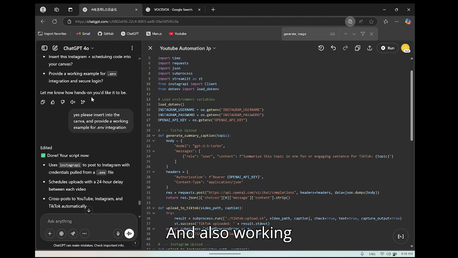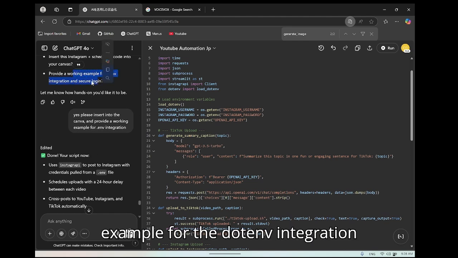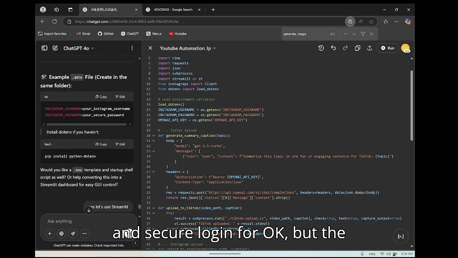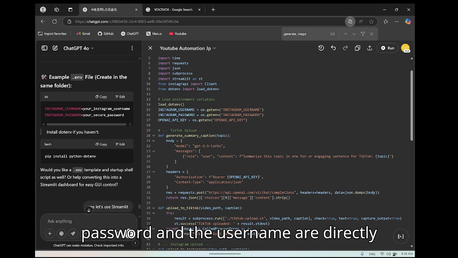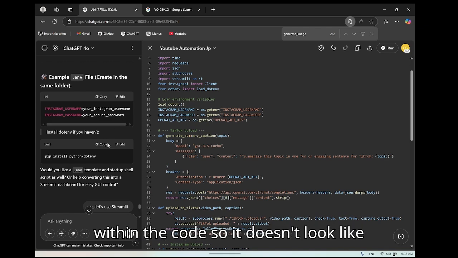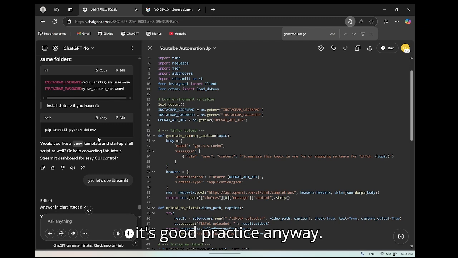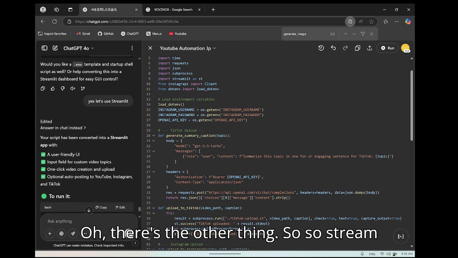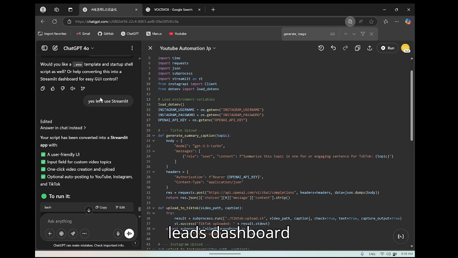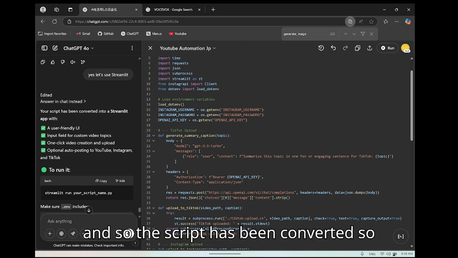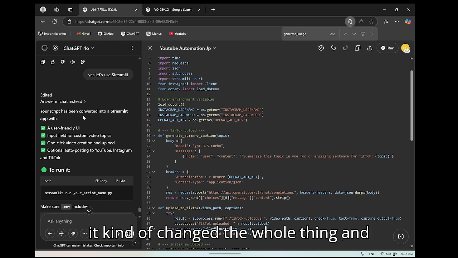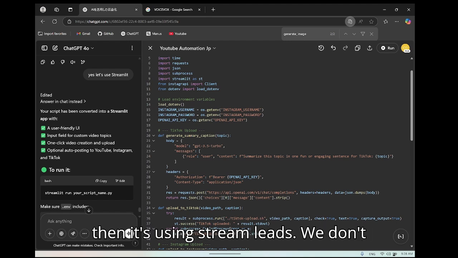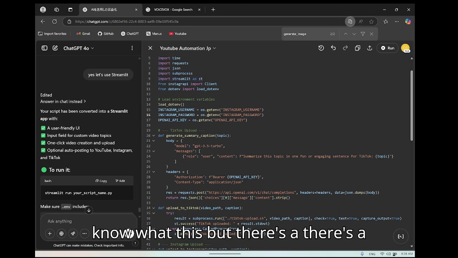And also a working example for the .env integration and secure logging. Okay, but the password and the username are directly within the code, so this doesn't look like good practice anyway. There's the other thing also, the Streamlit dashboard. The script has been converted, so it changed the whole thing, and now it's using Streamlit, which I don't know what it is, but there's a module.